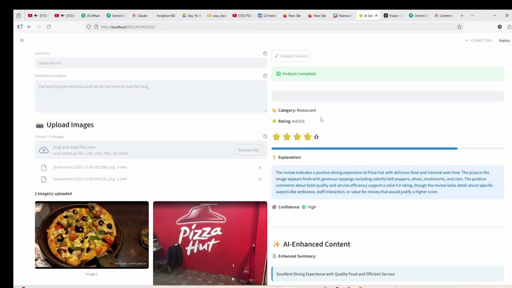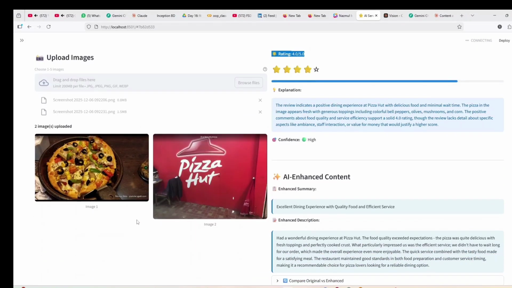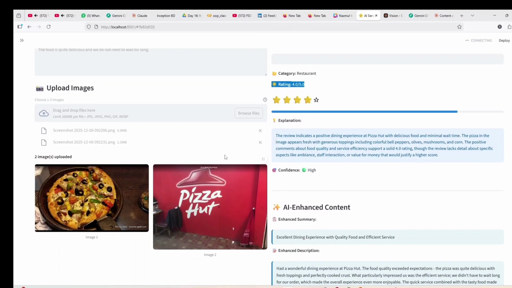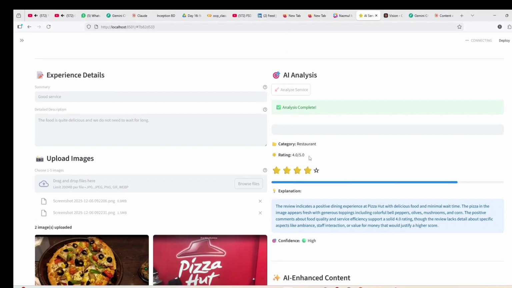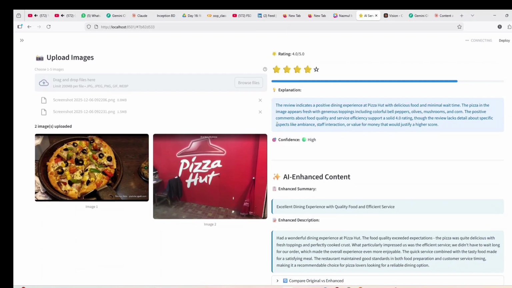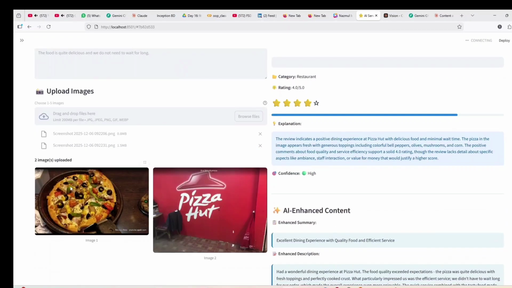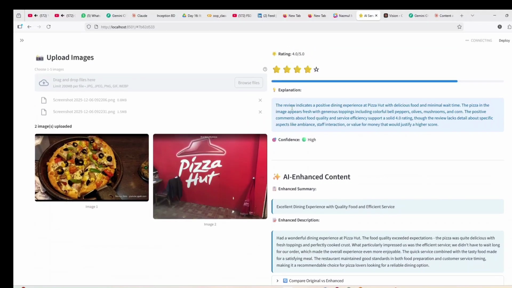Then for the rating out of 5, it gives 4 based on your summary, detailed description, and also the images. As you can see, the AI analyzes each image when you read the explanation of the service. After analyzing the summary, description, and images, it writes the review: it indicates a positive dining experience at Pizza Hut with delicious food and minimal wait.